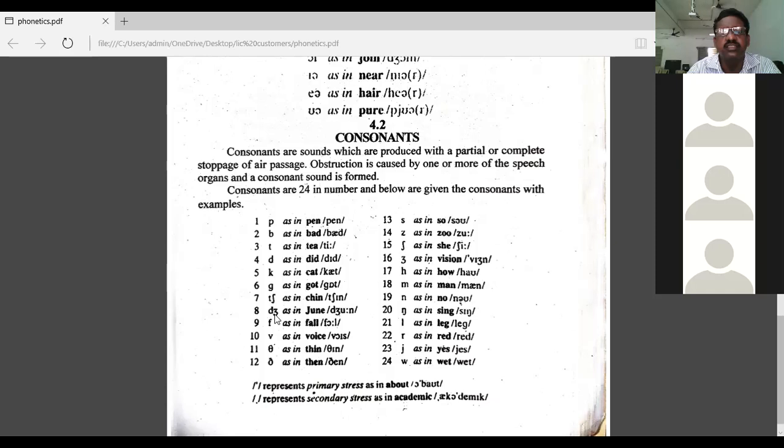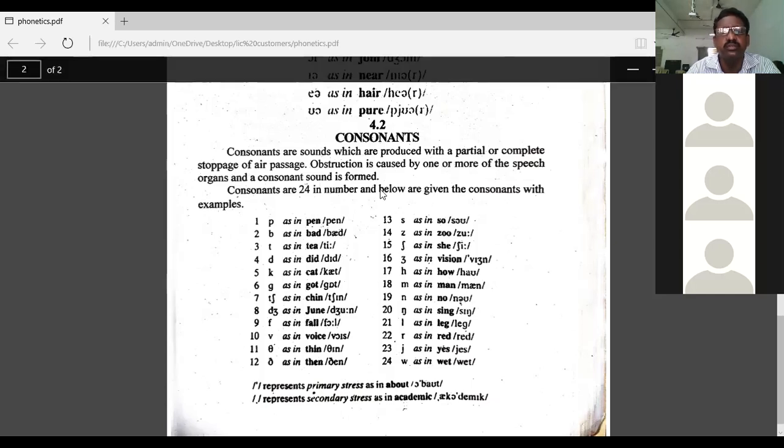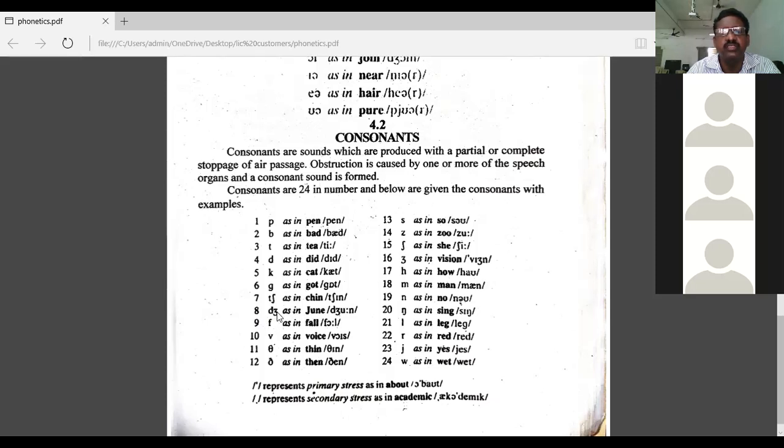This is the symbol as in June. There is a vibration. Za sound.